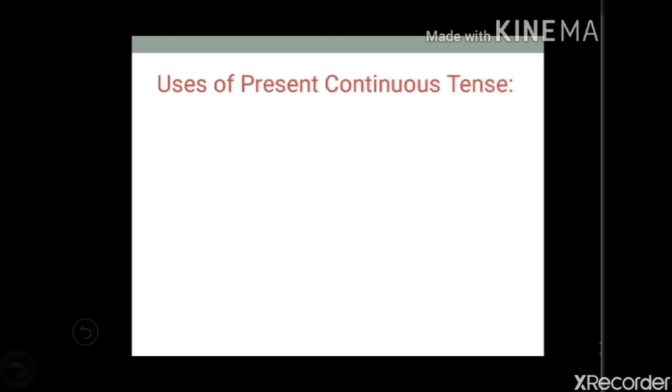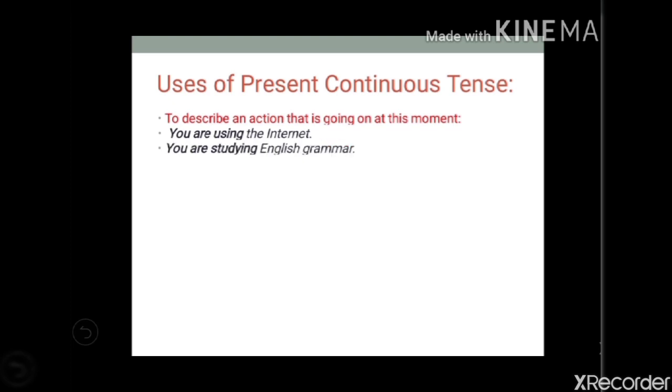So what are the uses of present continuous tense? When we are going to describe an action that is going on at this moment, then we are going to use present continuous tense. For example, you are using the internet. So now you are using, and that's why the action is going on, and at that time we are using present continuous tense. Next one, you are studying English grammar. The process of studying English grammar is currently going on, and that is why we are using present continuous tense.